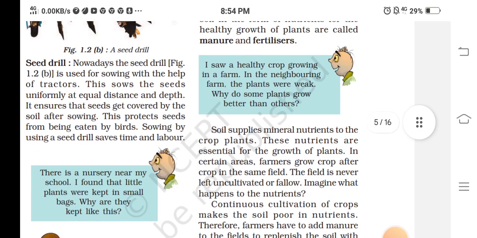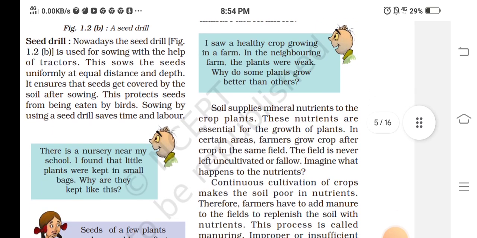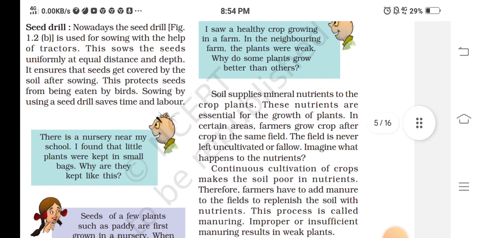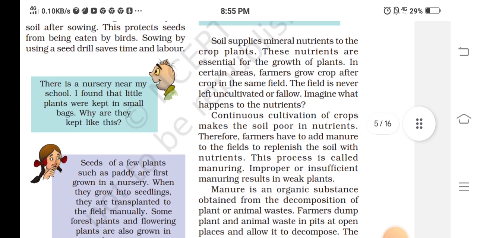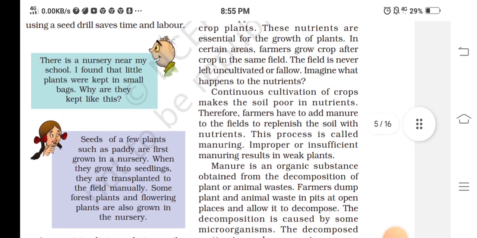I saw a healthy crop growing in a farm in the neighborhood, but in another farm the plants were weak. Why do some plants grow better than others? Soil supplies minerals and nutrients to the crop plants. These nutrients are essential for the growth of plants.